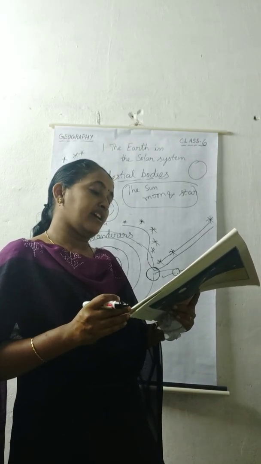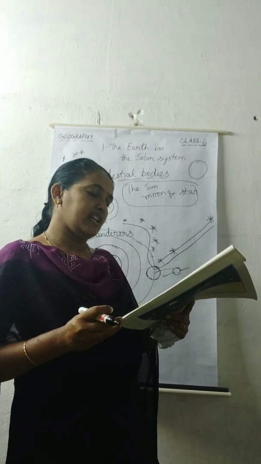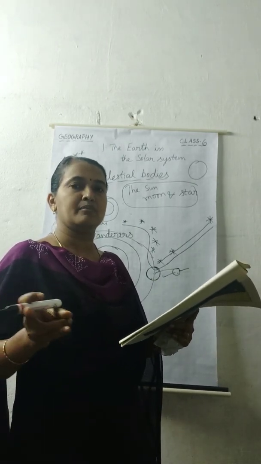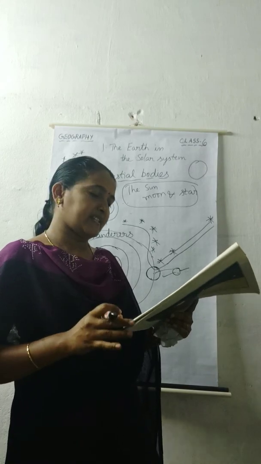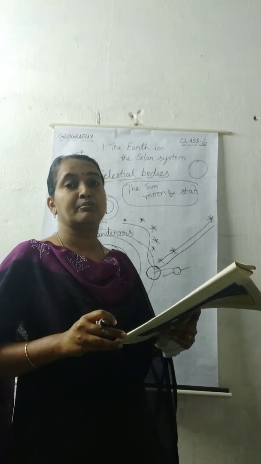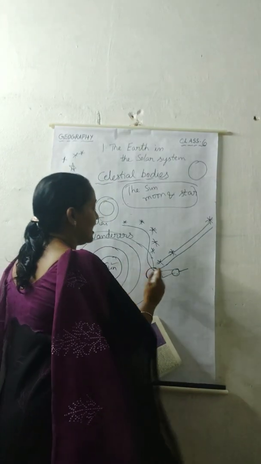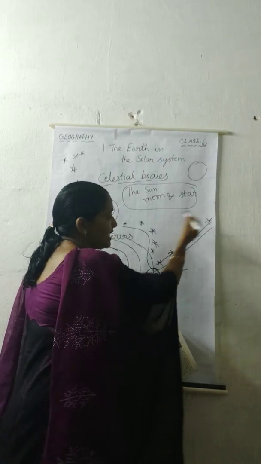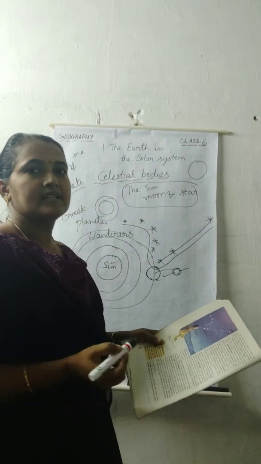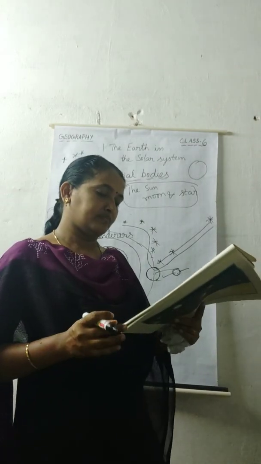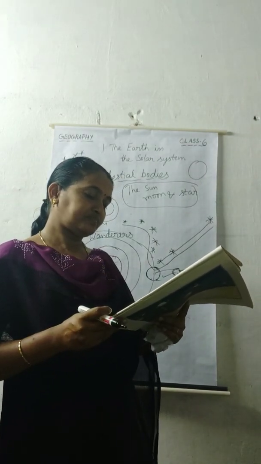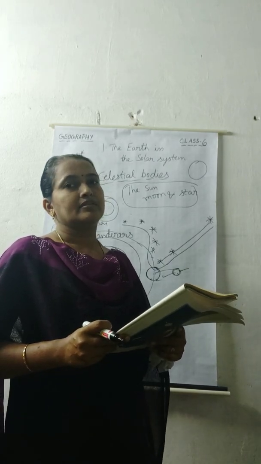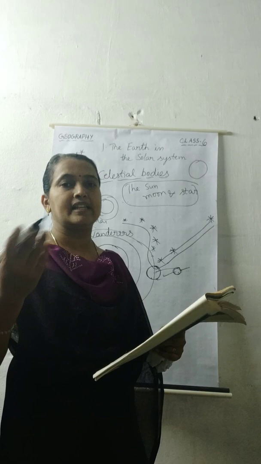Like our earth, there are 8 other planets that get heat and light from the sun. Only 8 planets. Okay, Pluto is already removed. So only 8 planets are there. Some of them have their moons too. We have our satellite, the Earth's satellite, the moon, and the remaining planets also have some satellites, that is moons. I will explain the remaining part in the next lesson.